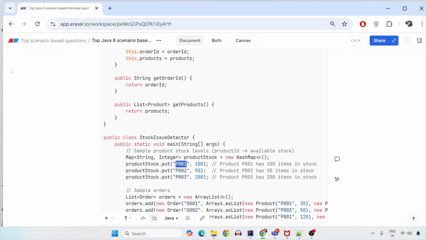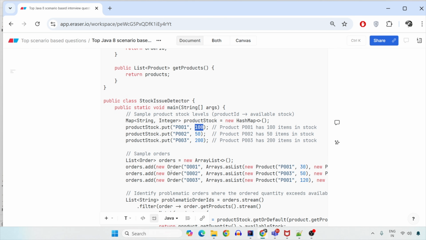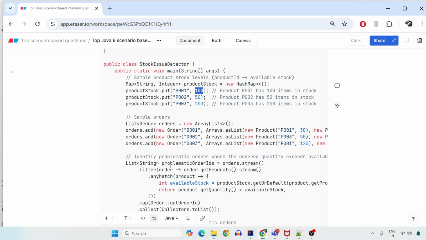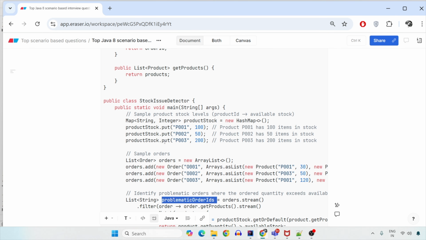Now, in the order microservice, you have to process those orders and figure out the problematic orders whose quantity is greater than the available stock quantity in the inventory, and you have to flag them. Then you have to check whether you can increase the inventory by notifying the inventory system that you have less inventory, or you can reject or mark those orders as cancelled. So this is a very important stock issue detector system that most e-commerce platforms have. So let's create this with Java 8 programming.